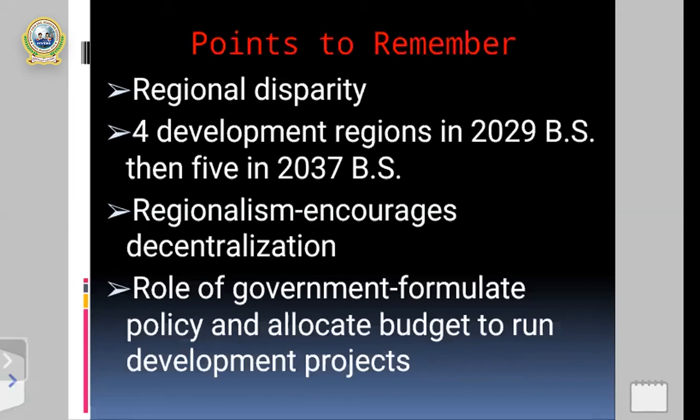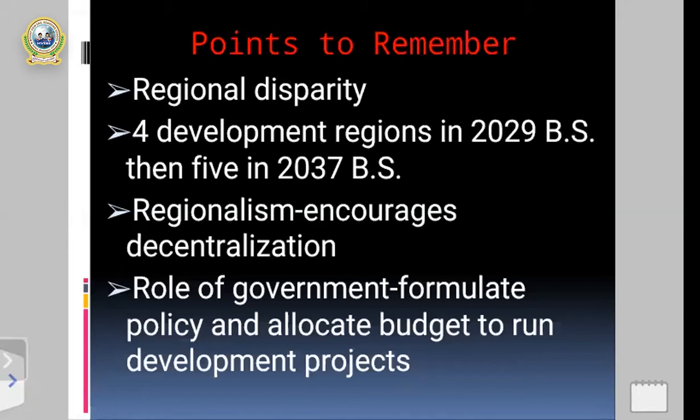All right. My dear students, once again you can see on the same screen the next point: regionalism encourages decentralization. There are two words, centralization and decentralization. First of all, I want to define the meaning of centralization.